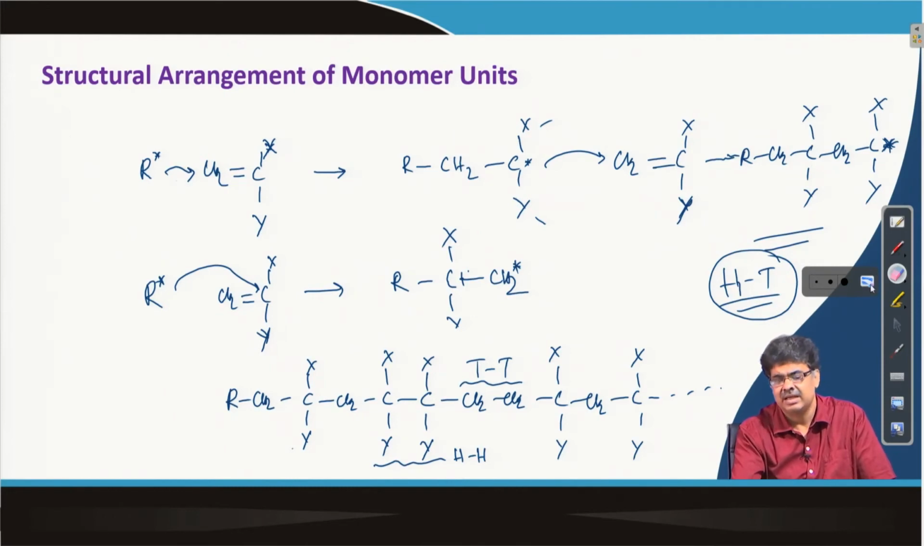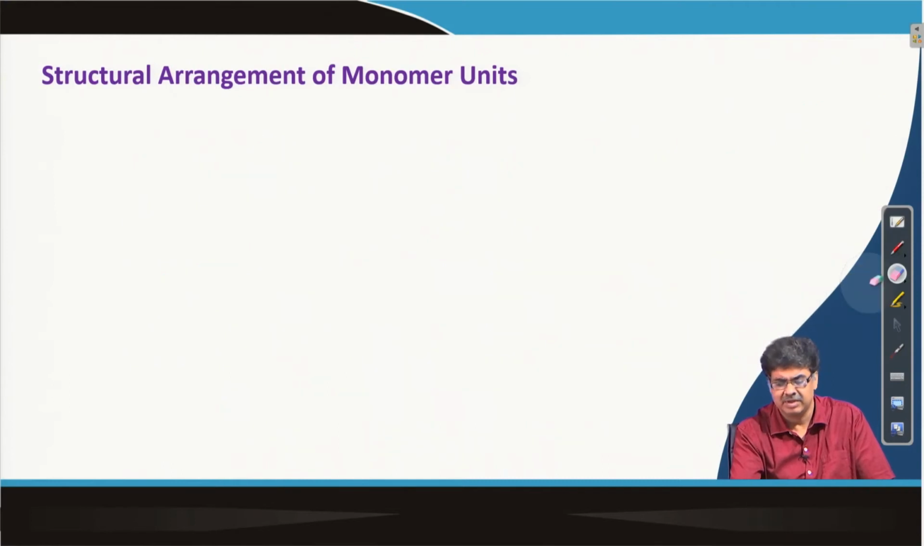There are exceptions which we are not discussing in this introductory course, but as you can understand, in chain growth polymerization it is mostly the head to tail arrangement which happens during polymerization.